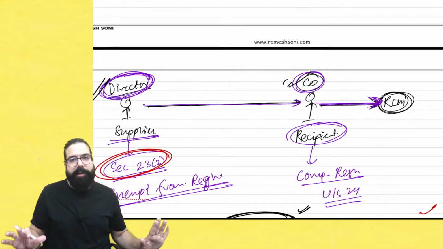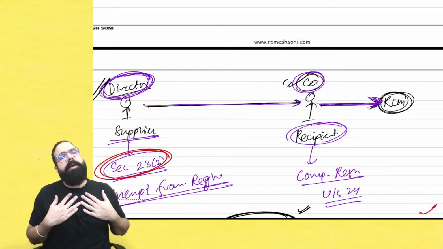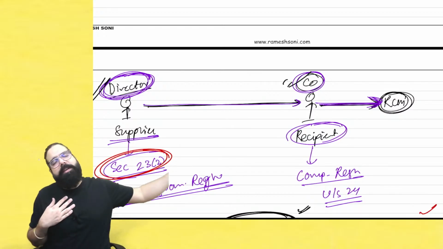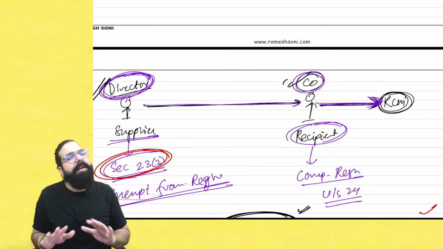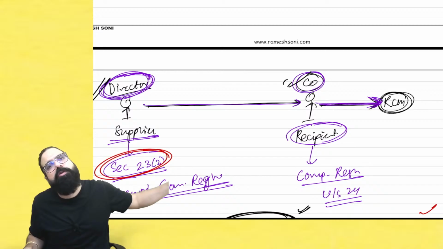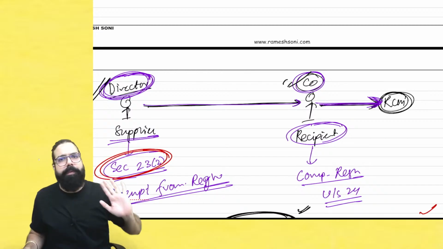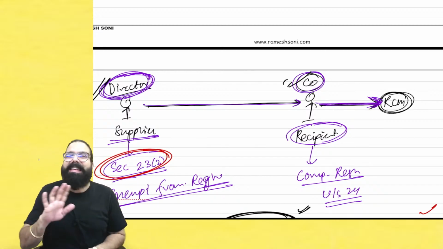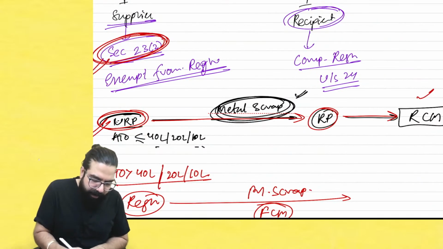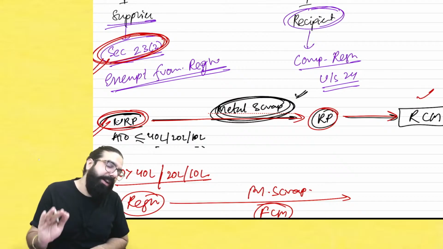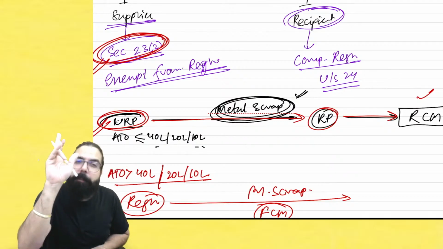See, generally, if I am supplying those supplies on which GST is always payable under RCM, then even if my turnover crosses, I will not take registration because recipient has to pay GST under RCM. I hope this point is clear. So, sir, I don't have to take registration even if my turnover crosses 40 lakh, 20 lakh or 10 lakh. But this is not applicable for metal scrap.